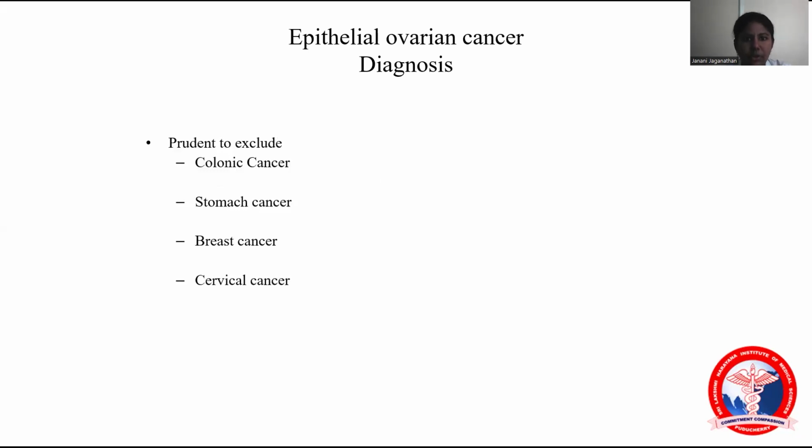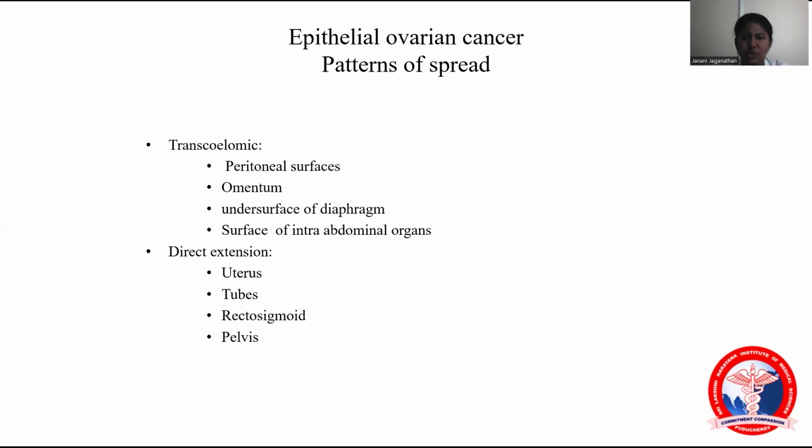So before coming to a conclusion of ovarian cancer diagnosis, we should exclude colonic cancer, stomach cancer, breast cancer, and cervical cancer. Normally, the most common pattern of spread is transcoelomic spread, which will spread to the peritoneal surface, omentum, and under surface of the diaphragm. And direct extension is to the uterus, tubes, and rectosigmoid.